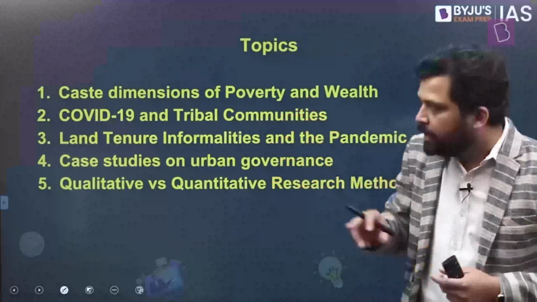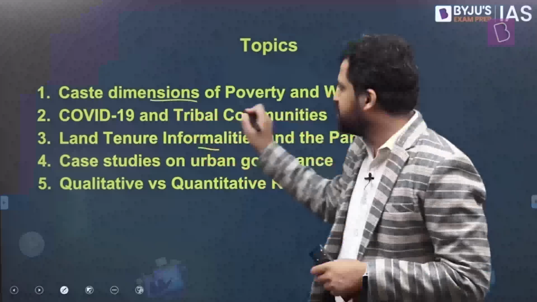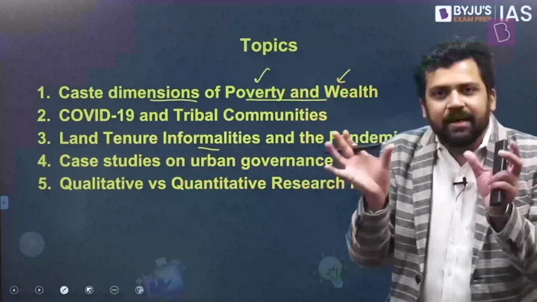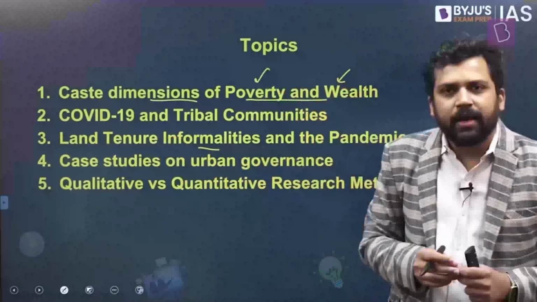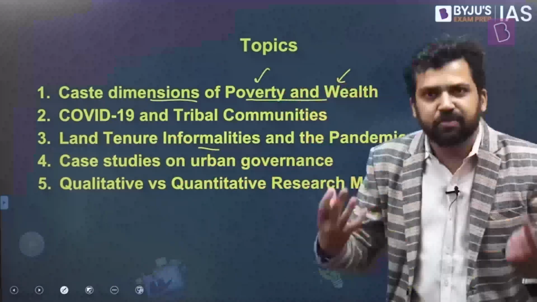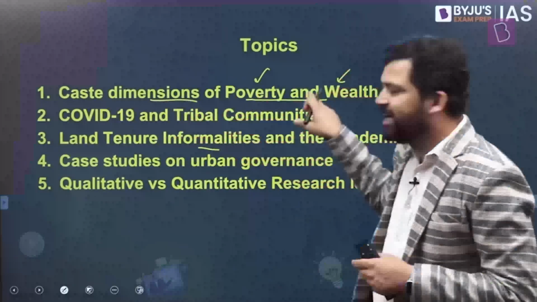The first topic that we're going to talk about is caste dimensions of poverty and wealth. What is the linkage between these terms? On one hand, we are talking about caste. If you look at the theory, what is caste? What kind of stratification is caste? It's a status-based stratification.